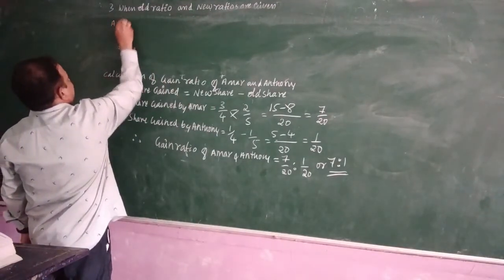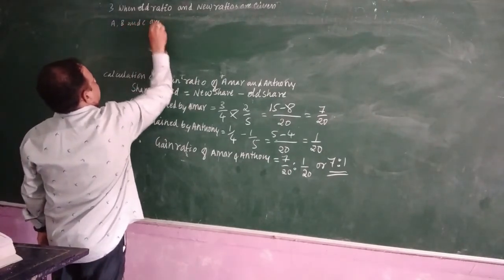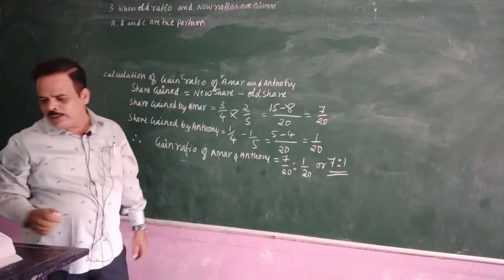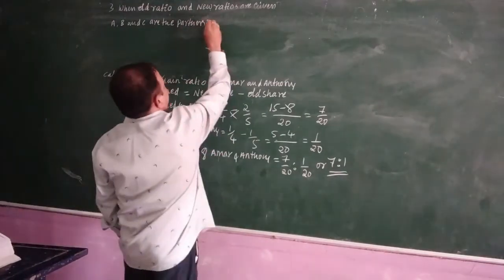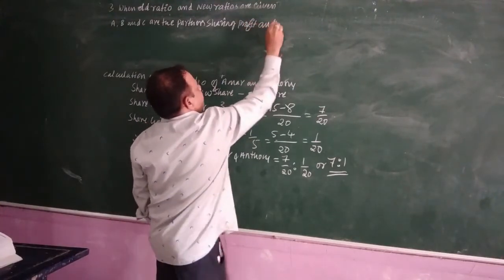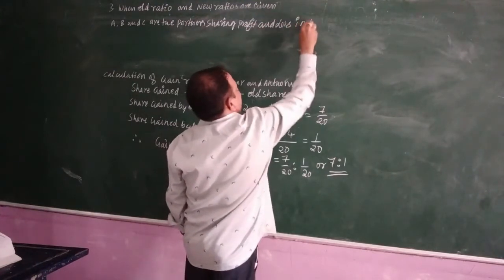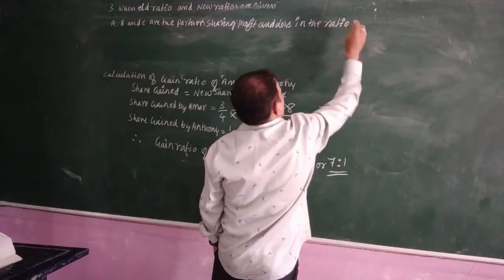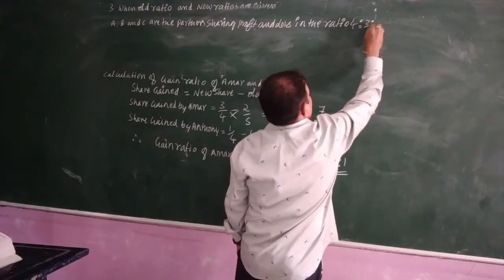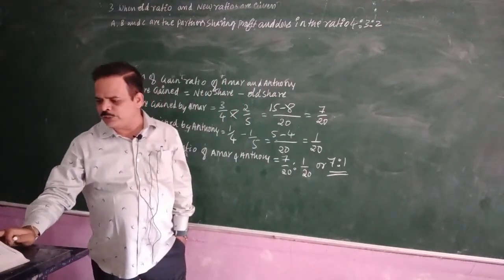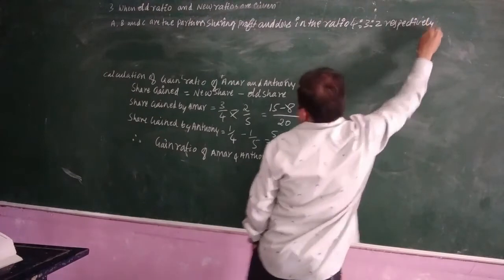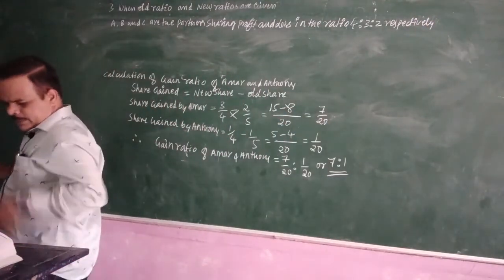A, B and C are the partners sharing profit and loss in the ratio of 4:3:2 respectively.